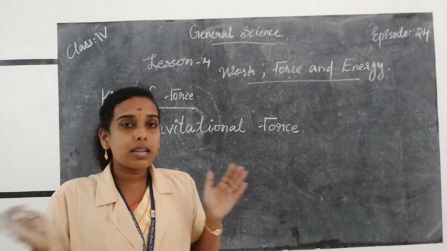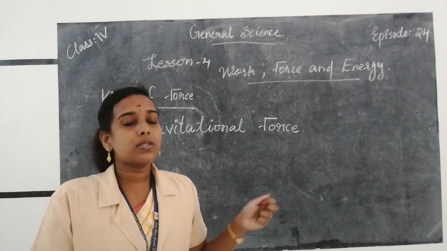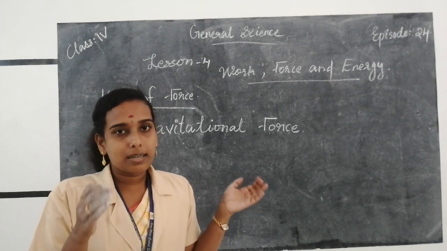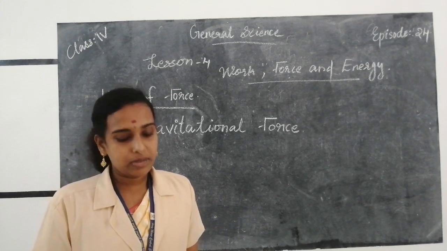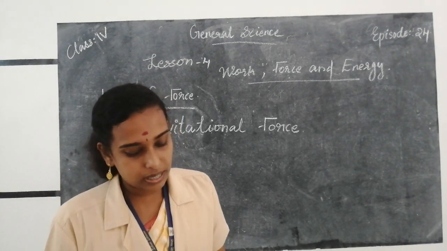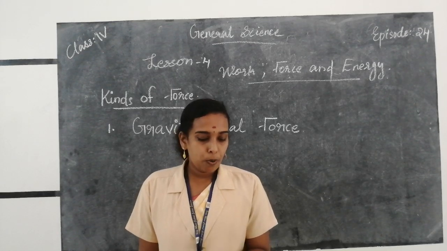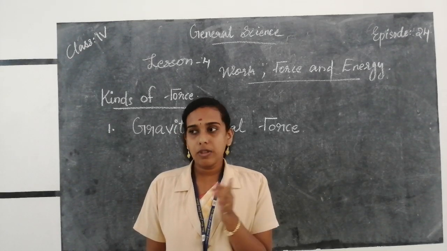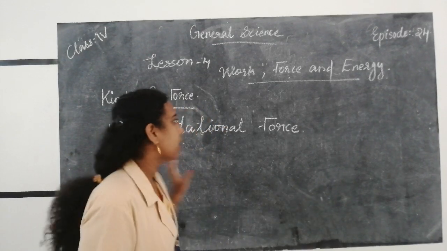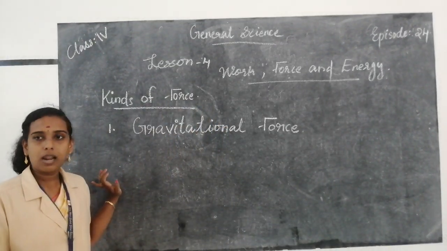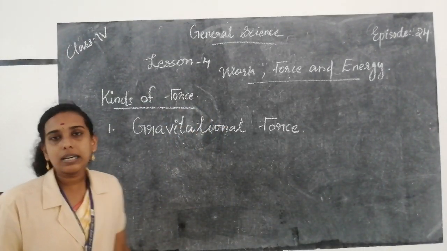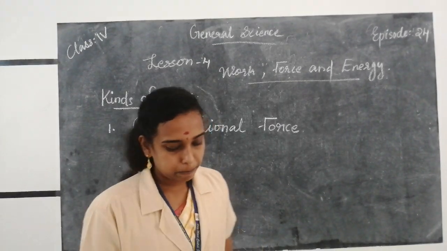The earth attracts all objects in the universe towards its center, and the attractive force is called gravitational force or force of gravity. So gravity is the force that pulls objects towards the center of the earth, and is called gravity or gravitational force. It is the weakest force in nature.